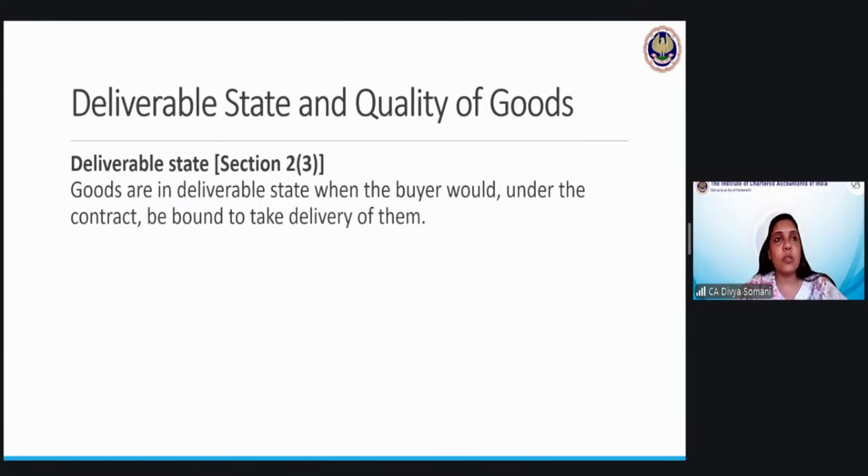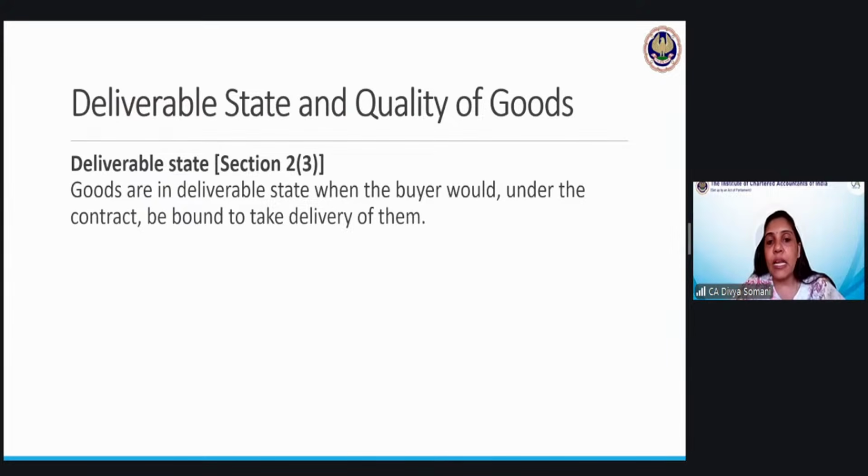तो suppose in those EV, I had specifically mentioned that I need the seats like this, I need lights like this, and accordingly the changes have been done. And now they are ready to be delivered. But still, when I'm saying that just keep it with yourself, even though I am ready to take the delivery, so constructive delivery has happened in that case. So I will be the owner. I mean basically the buyer will be the owner here. So whenever the goods are in deliverable state, it simply means they are ready to be delivered.